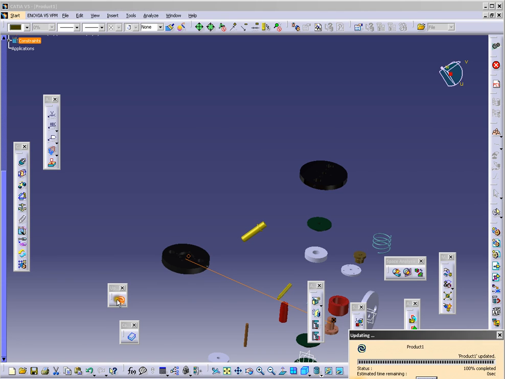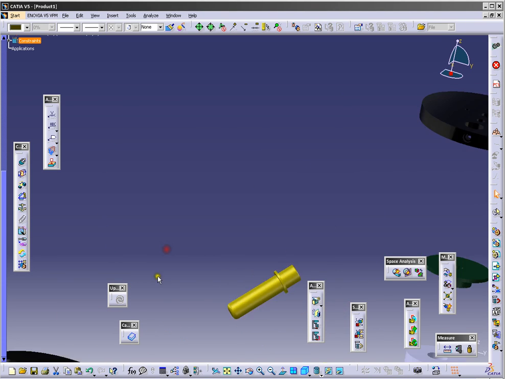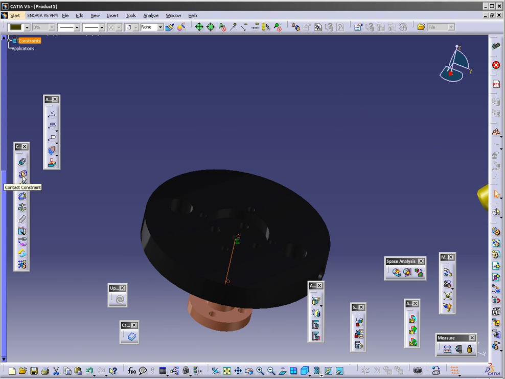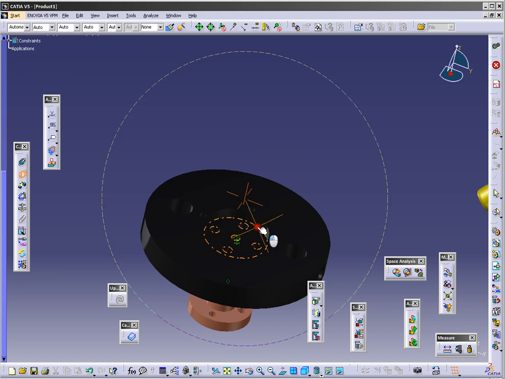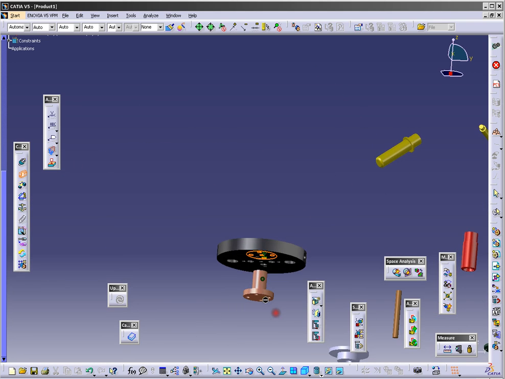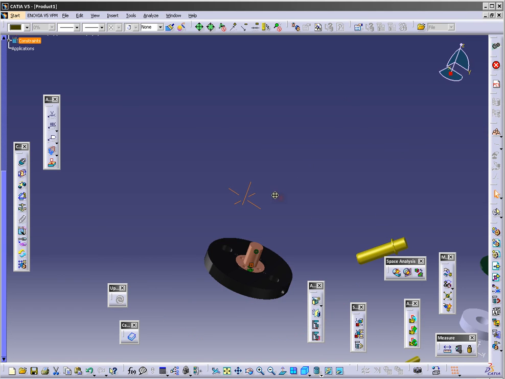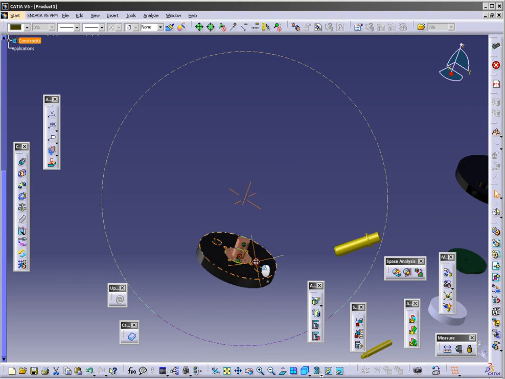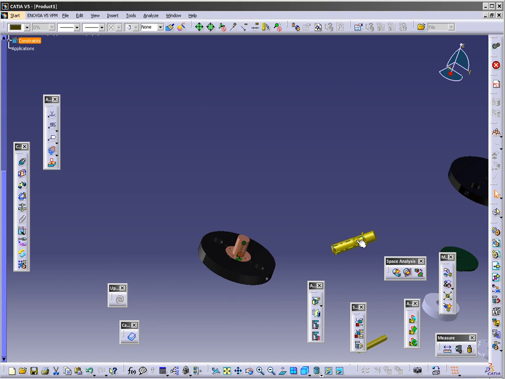Click update. Now click here, contact constraint, click this surface here and surface here, click update, and you join two parts. Let's move on to this part here.